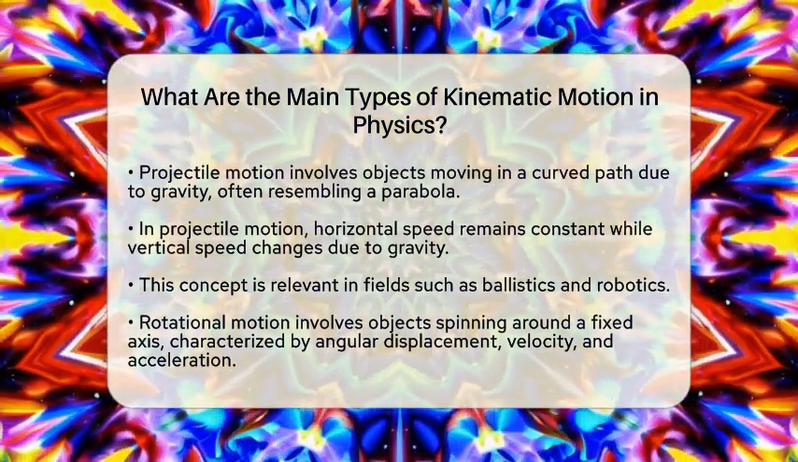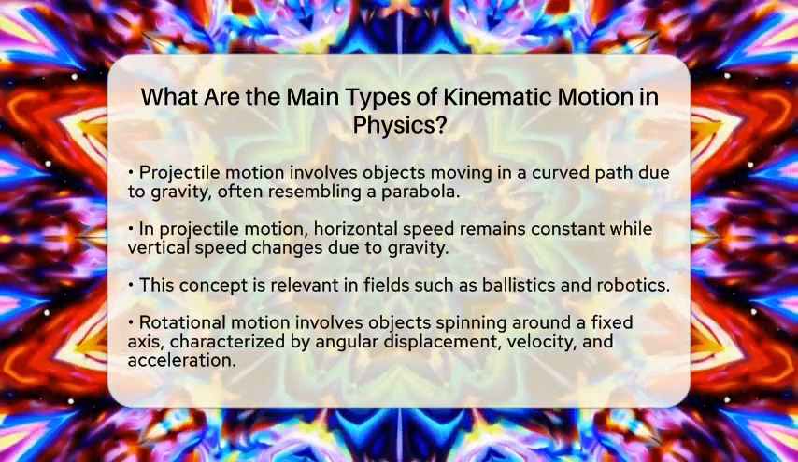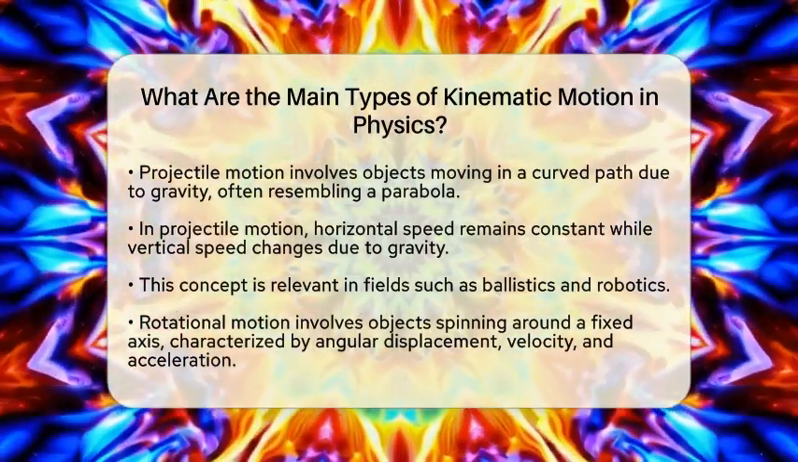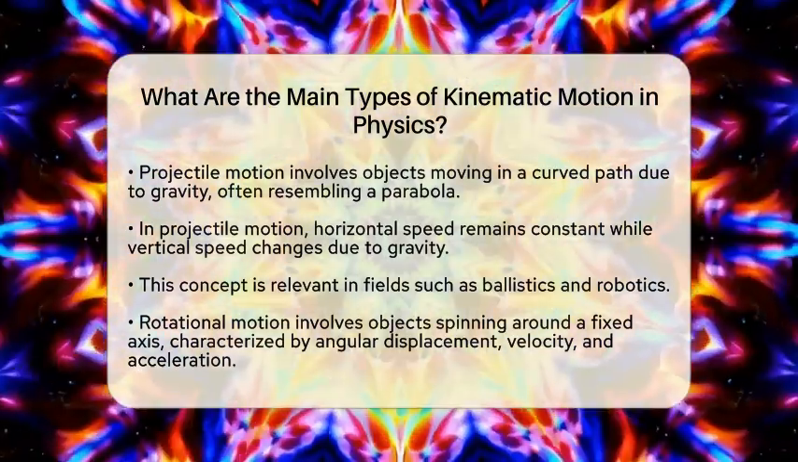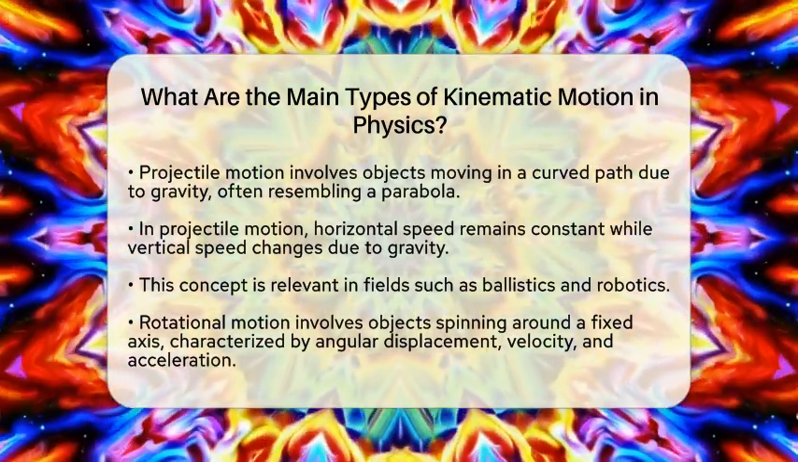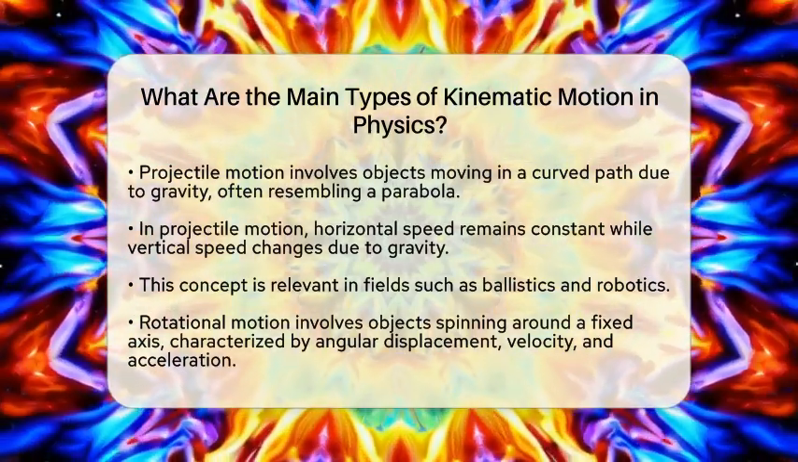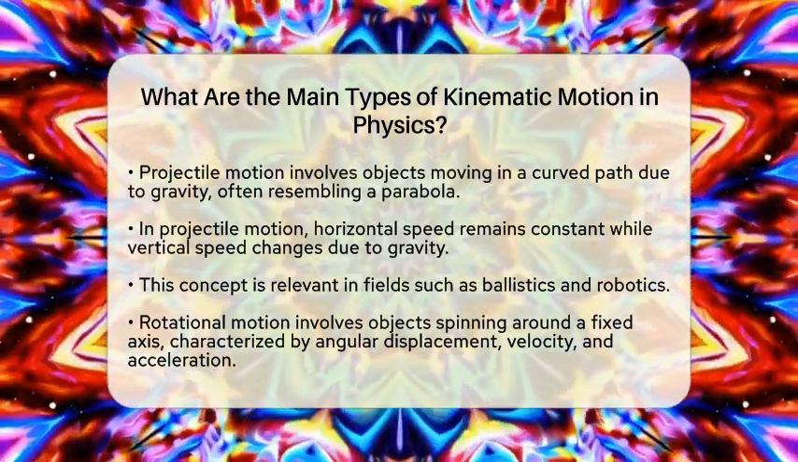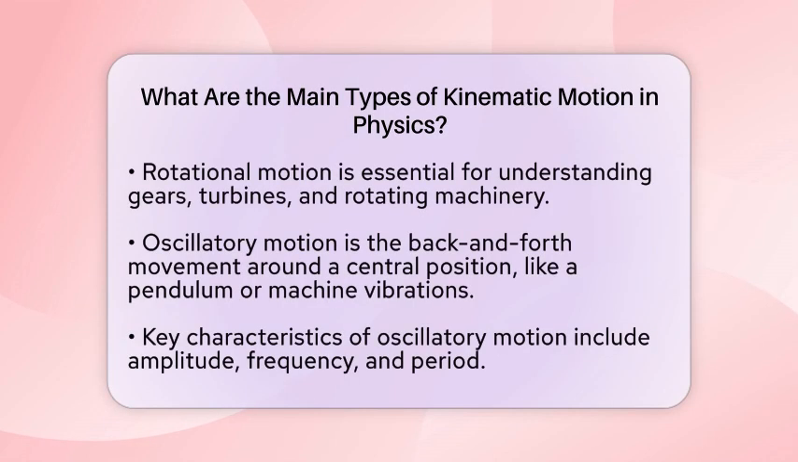Then there is rotational motion. This involves an object spinning around a fixed point or axis. Instead of measuring distance in a straight line, we look at angular displacement, which tells us how far the object has turned. We also consider angular velocity, which is how fast it is spinning, and angular acceleration, which shows how quickly the spin speed changes. Rotational motion is crucial for understanding gears, turbines, and other rotating machinery.